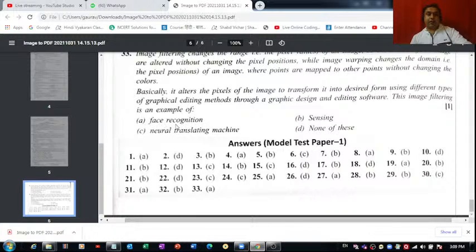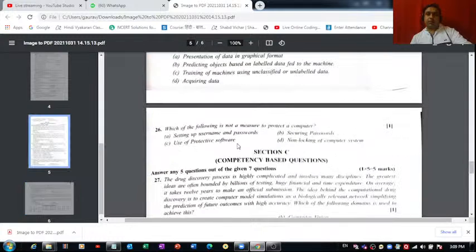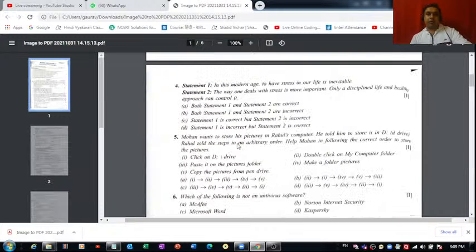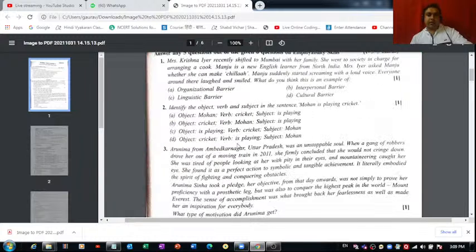So this is it from my side. I have explained each and every question given in this model test paper, and this is the third one which I have broadcasted. If you haven't seen the previous two, please do check them out. Please do listen to the explanation part also, so that you can understand each and everything in a good way.